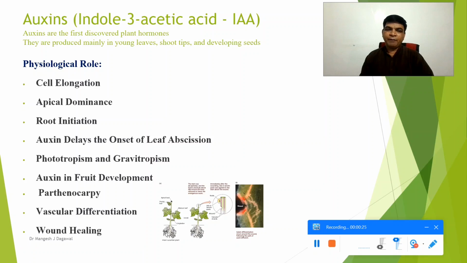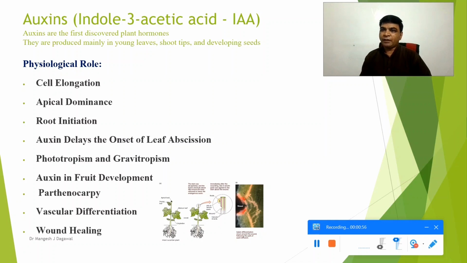Another role played by this plant hormone is that it initiates the root. So root initiation is also one of the roles played by the auxin hormone. Another role played by the auxin hormone is in plant movement, that is called phototropism and gravitropism.